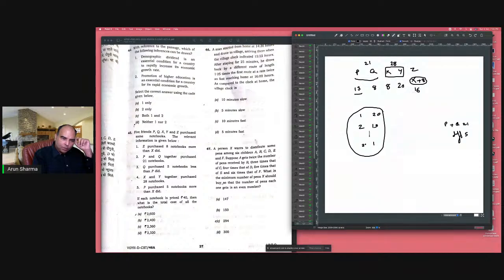So each notebook is priced for ₹40. Then what is the total cost of all the notebooks? So you purchased 21, 49, 65 notebooks and 40 rupees each. 40 rupees each. So 2600 is the total cost. So chalo, I hope you guys enjoyed this. I'm going to wind up now and I'll do the remaining questions in live tomorrow. Right? Thanks a lot everybody and see you soon.